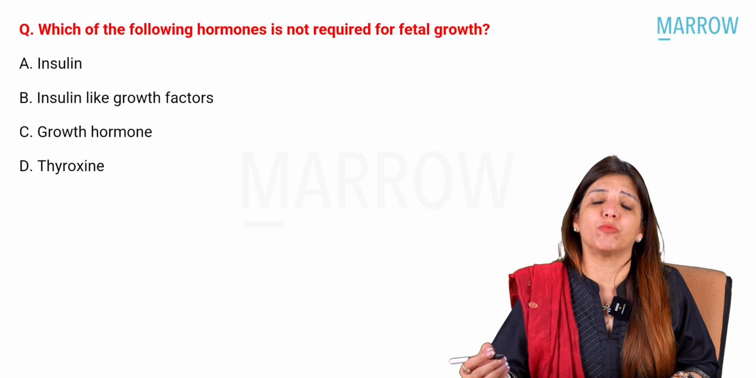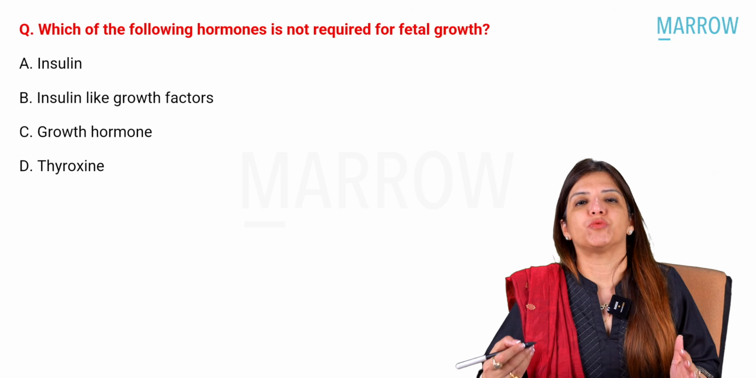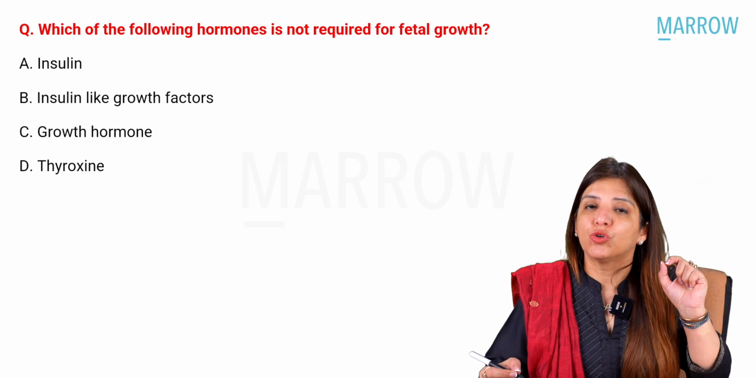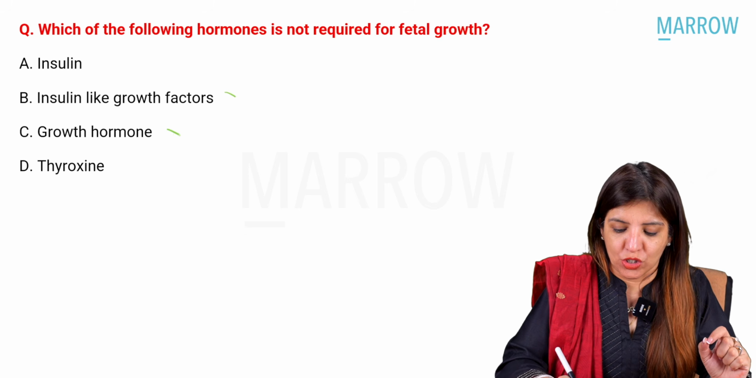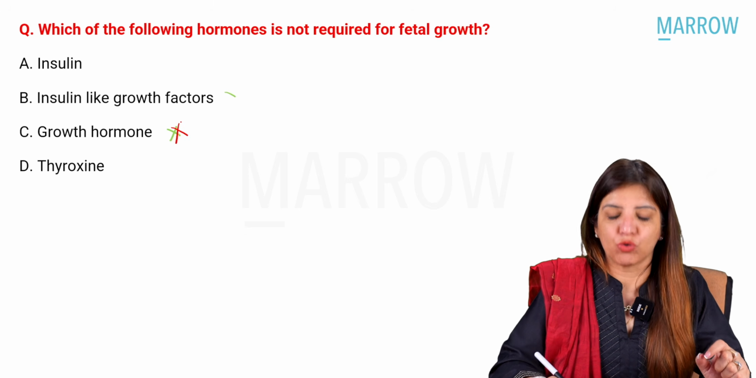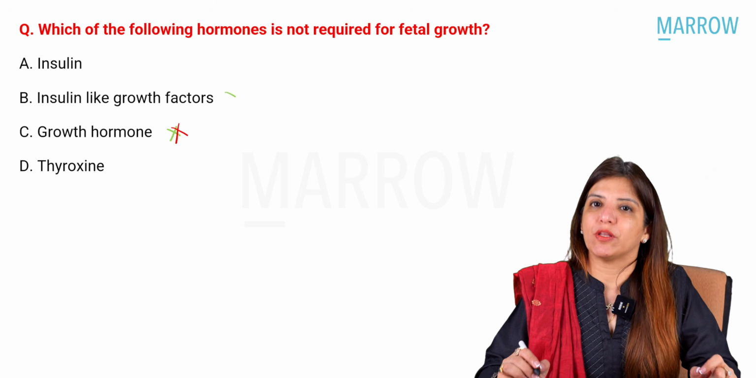Which of the following hormones is not required for fetal growth? The hormones which are required for fetal growth are insulin, insulin-like factors, and thyroxine. Growth hormone is the hormone which is not required for fetal growth. Growth hormone plays a role only once the baby is born, right? So this is very much important.